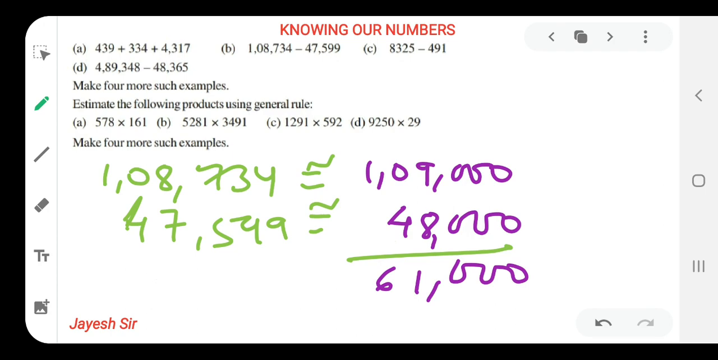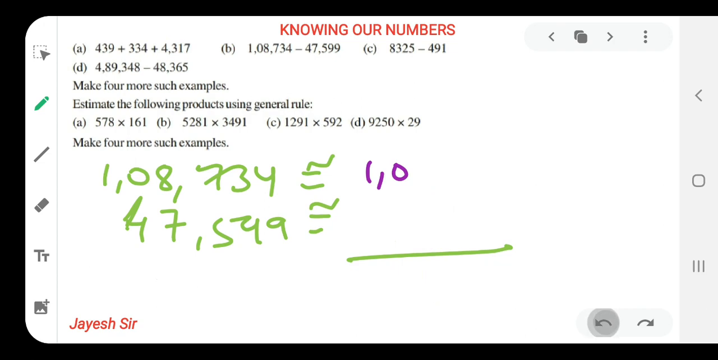So there is not as much difference as we have rounded off to nearest hundreds. Our answer was 61,100, and here our answer is 61,000. We can't see much difference between both the answers.